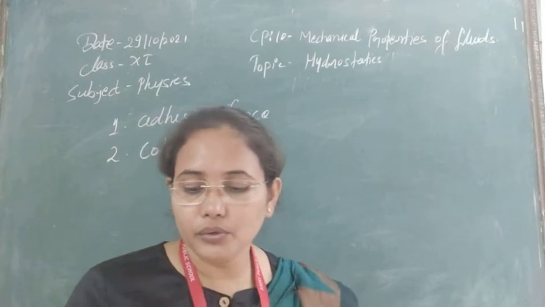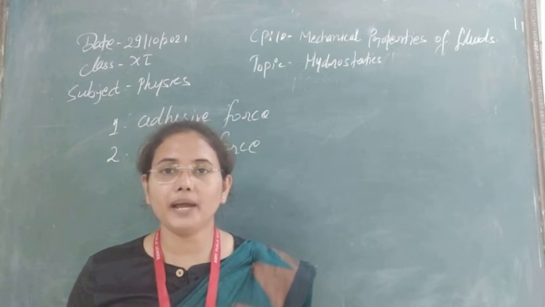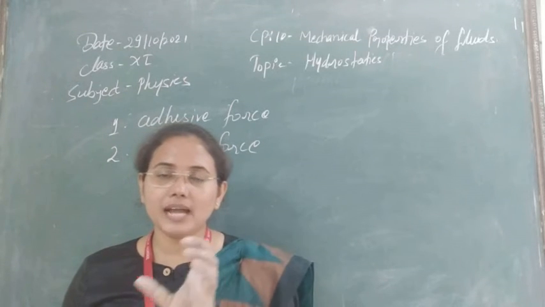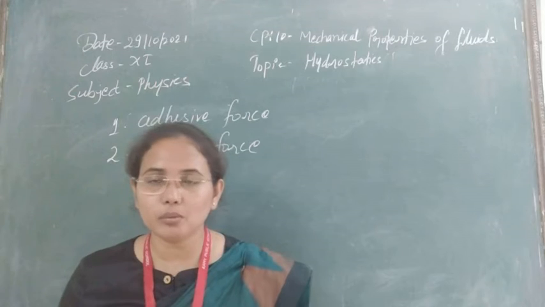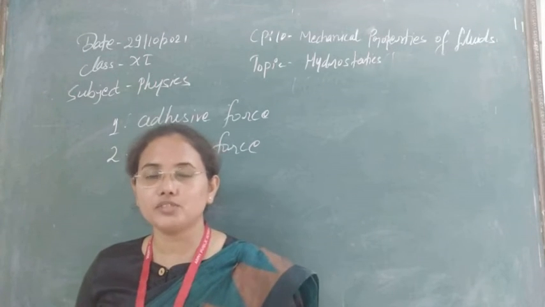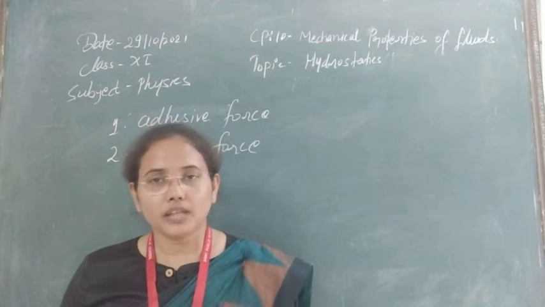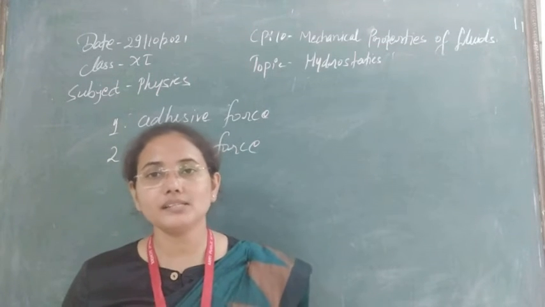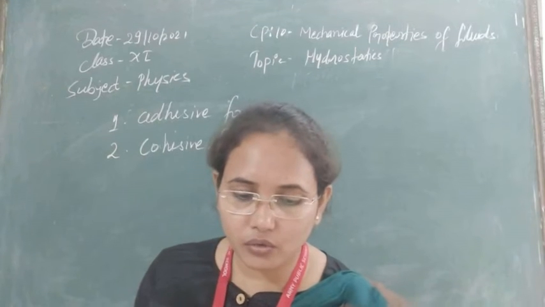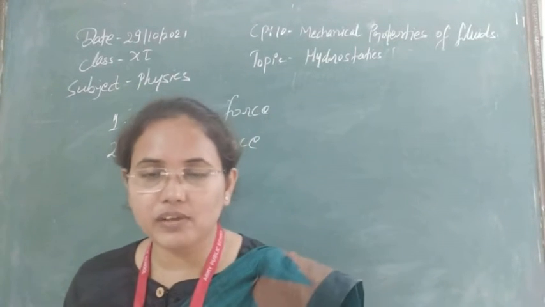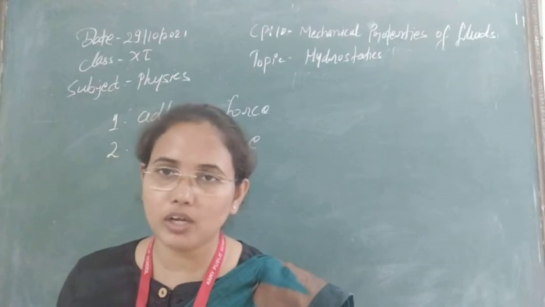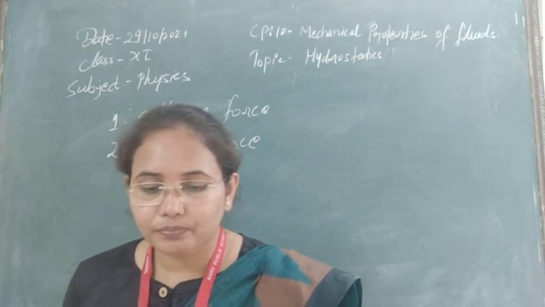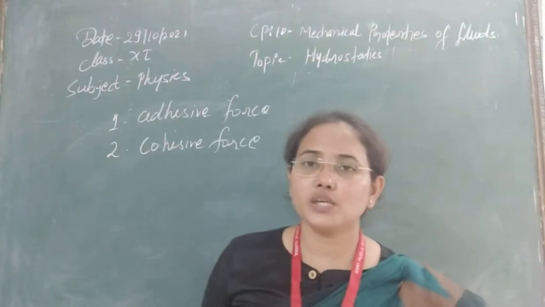For example, water is formed by a number of H2O molecules. One H2O molecule binds with other H2O molecules with the help of some attraction forces. The attraction force through which water molecules are bound together is known as the cohesive force. So it is simply the force acting between molecules of the same substance.